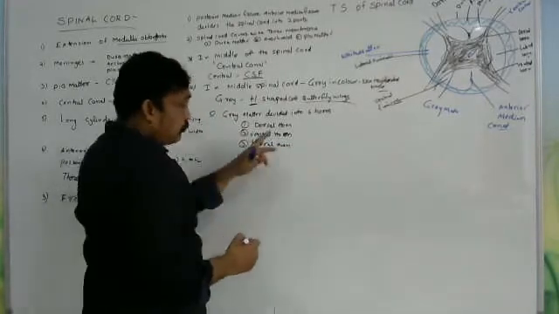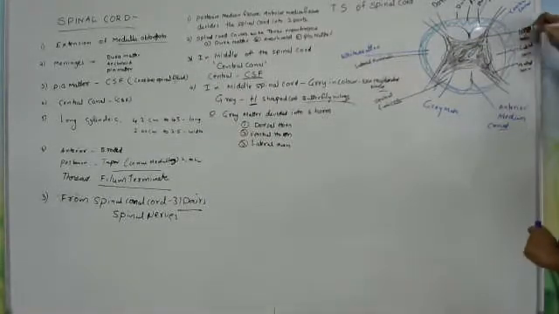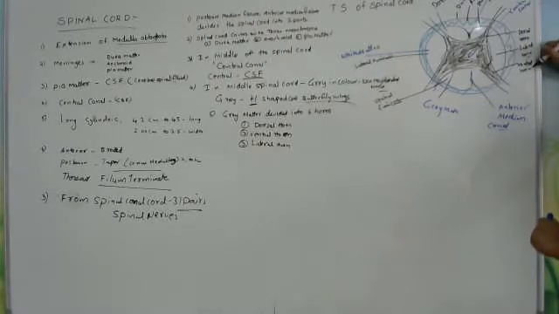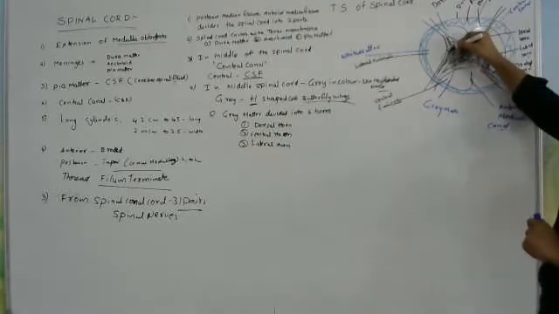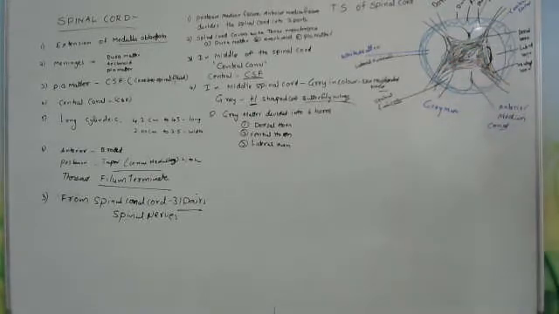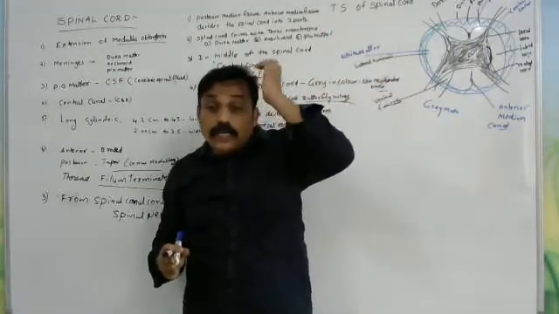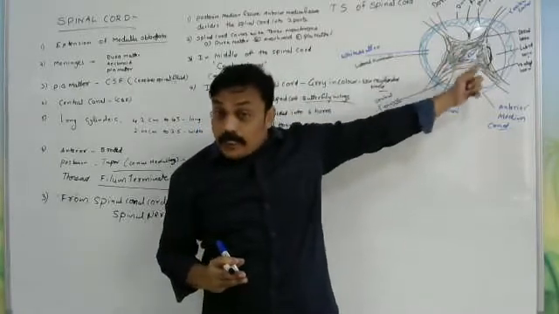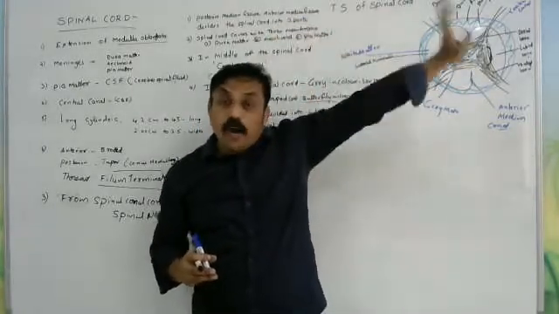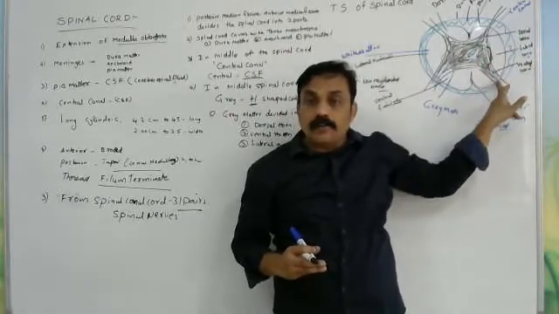Here I wrote only three, but on both sides there are three: left dorsal horn, left lateral horn, left ventral horn, and likewise right dorsal, right lateral, and right ventral horn. Okay, shinge. So you have to remember that the gray matter in the middle part is divided into horns. How many horns? Six horns. Each side has three: dorsal, lateral, ventral.